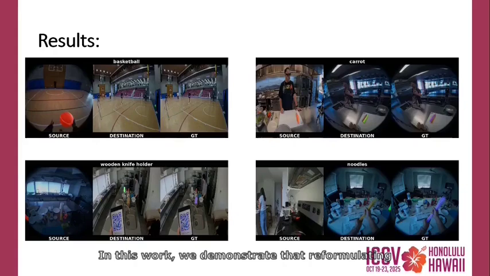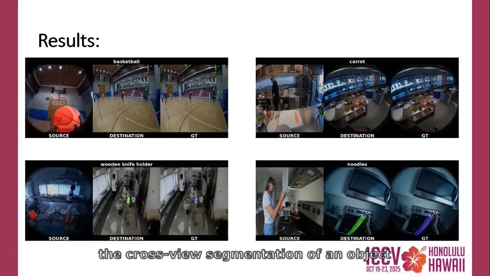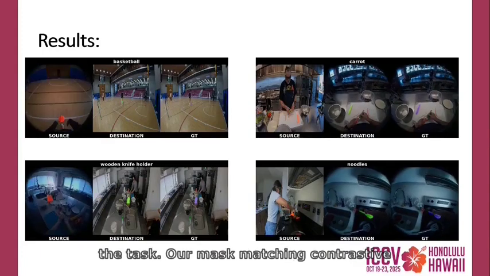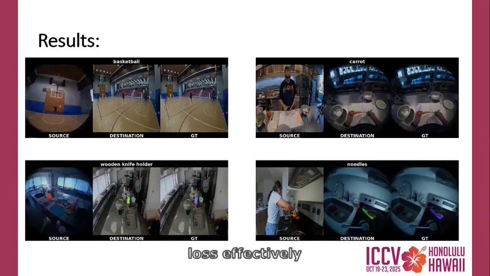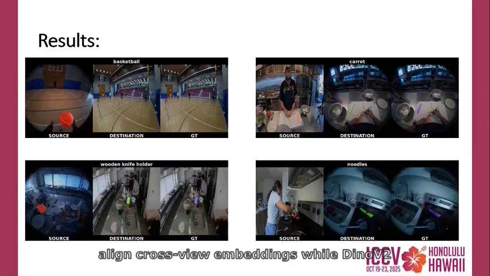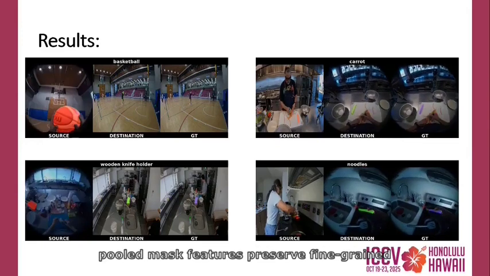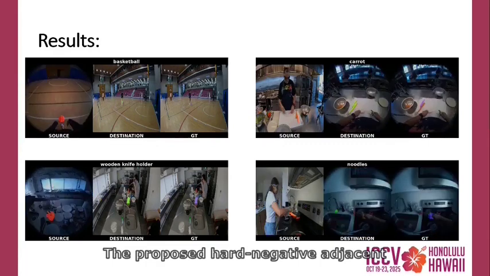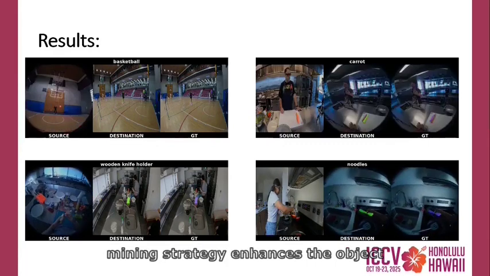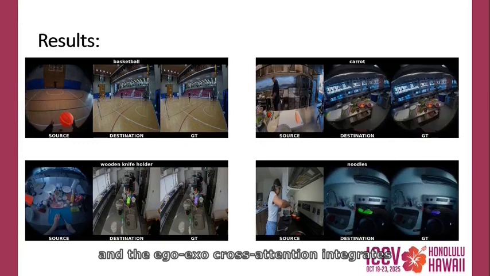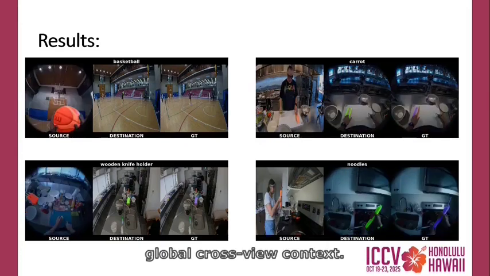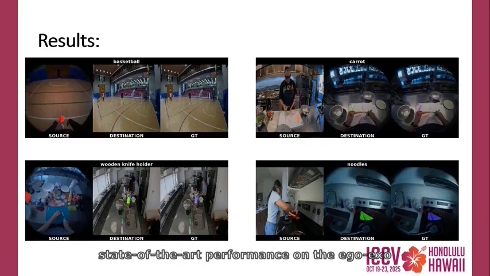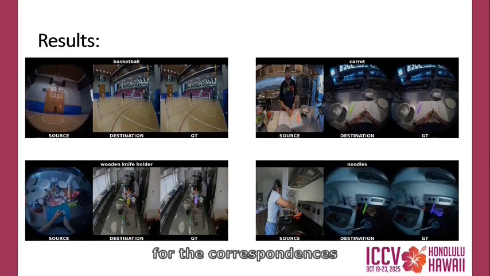In this work, we demonstrate that reformulating cross-view segmentation as an object mask matching problem effectively simplifies the task. Our mask matching contrastive loss effectively aligns cross-view embeddings, while DINOv2 pulled mask features preserve fine-grained details. The proposed hard negative adjacent mining strategy enhances object differentiation, and the ego-exo cross-attention integrates global cross-view context. As a result, our pipeline achieves state-of-the-art performance on the Ego-Exo4D correspondences task.